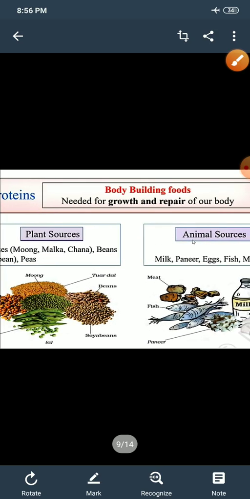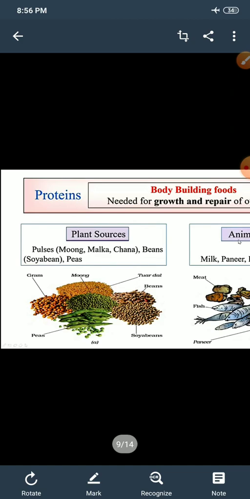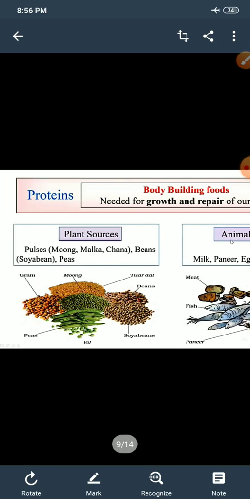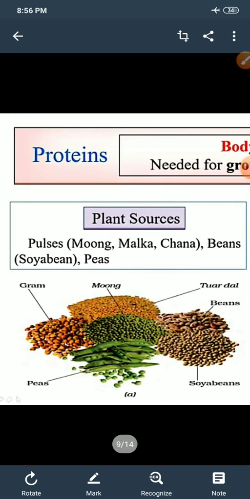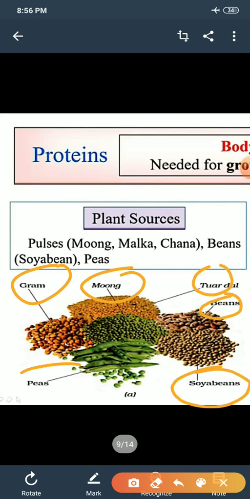The main sources of protein are, first, plant sources and, second, animal sources. The protein that we get from plant sources are gram, moong, tur dal, beans, soya bean and peas.